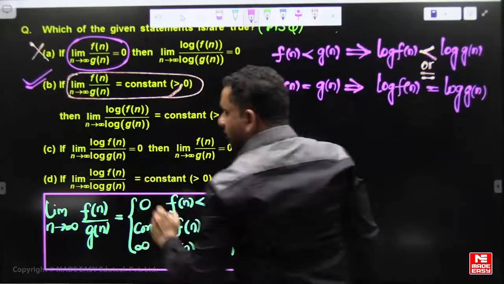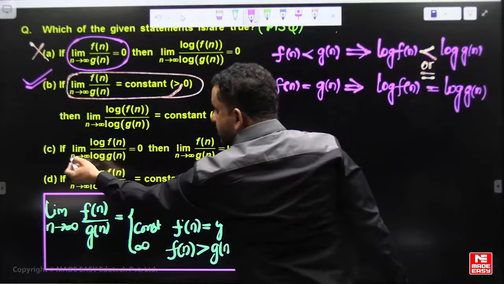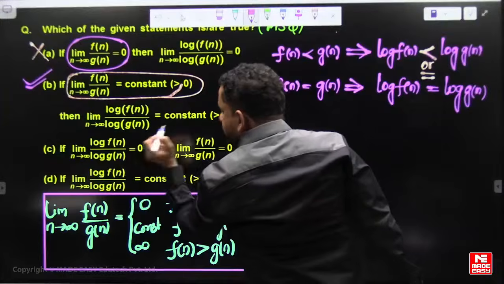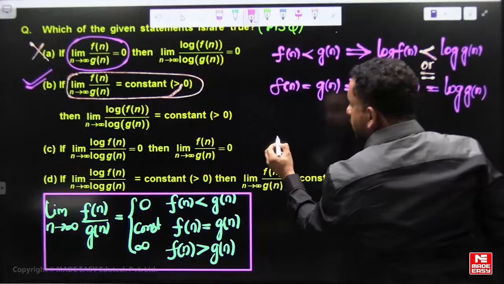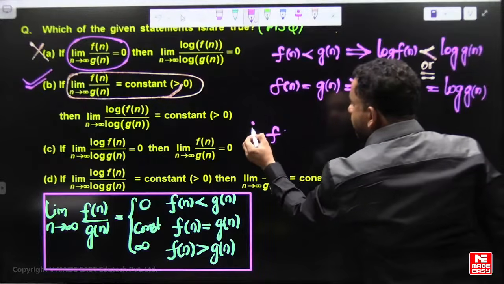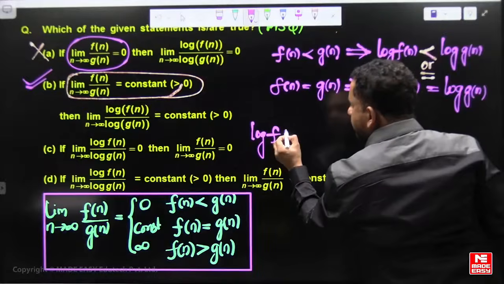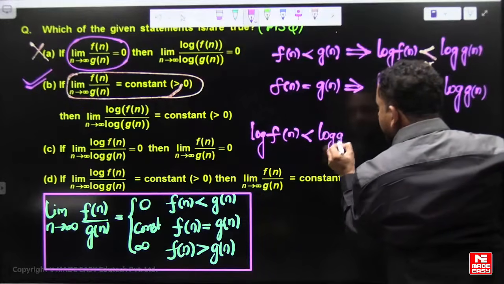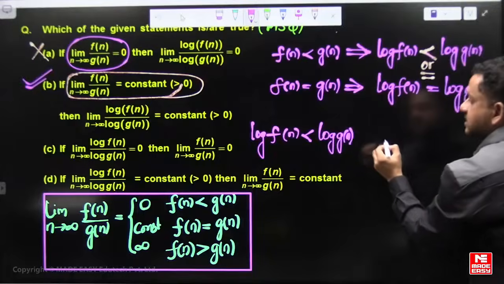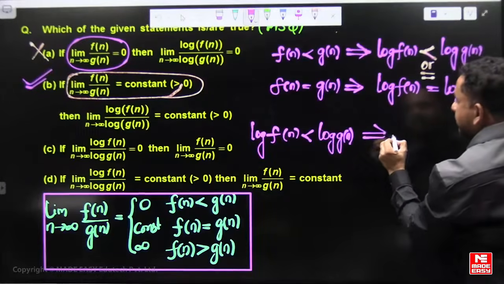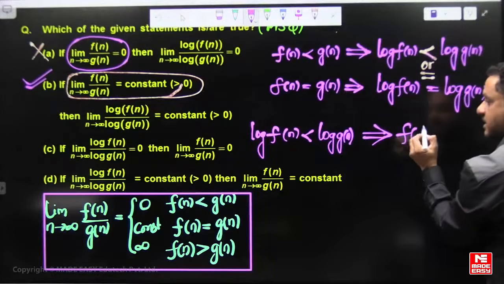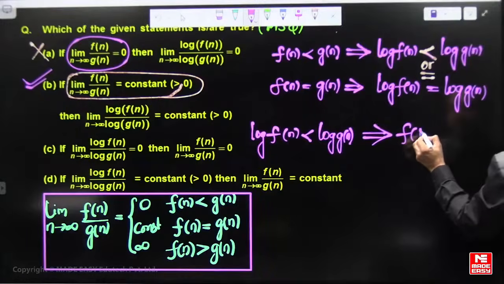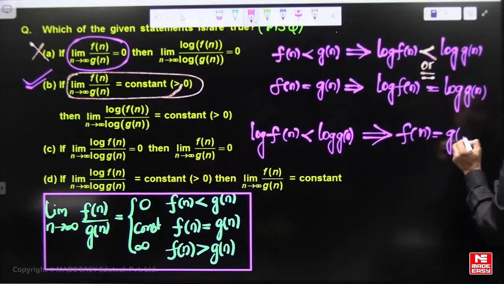Then the limit as n tends to infinity of log f of n by log g of n is 0. It means the third option: log f of n is asymptotically less than log g of n, then the limit as n tends to infinity of f of n by g of n is 0.